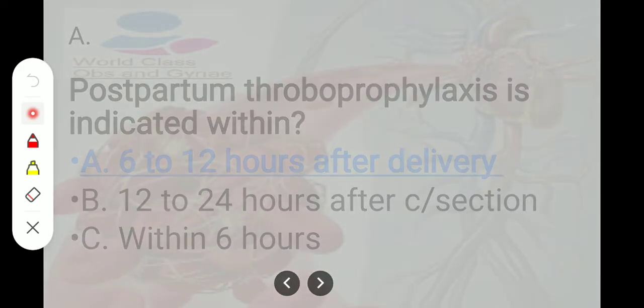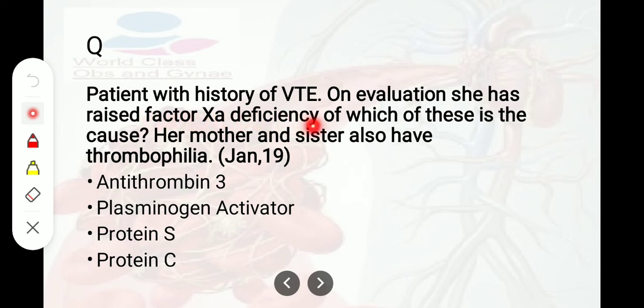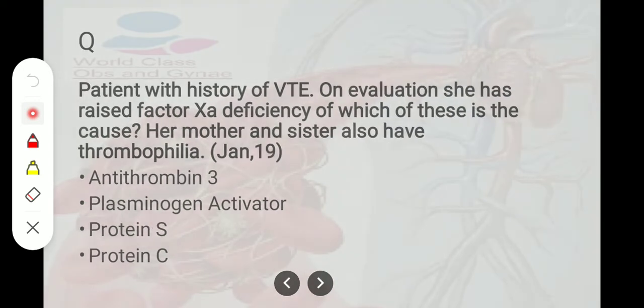Another question: a patient with a history of VTE, on evaluation, has a deficiency. Which of these is the cause? Her mother and sister have thrombophilia. The different factors are antithrombin 3, plasminogen activator, protein S and protein C. So the answer is antithrombin 3 deficiency.